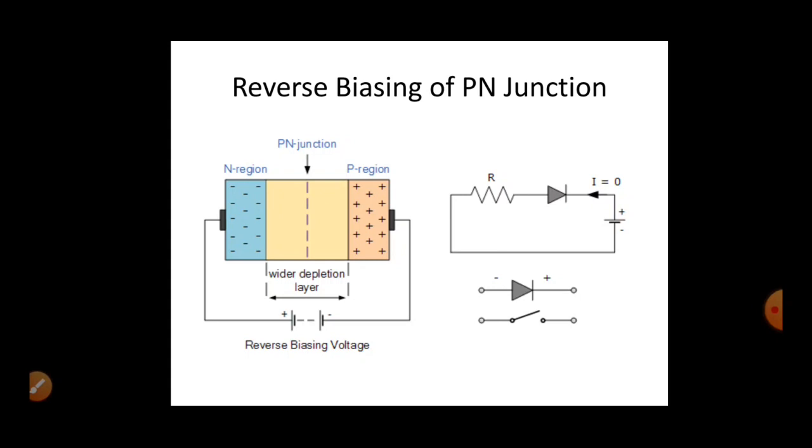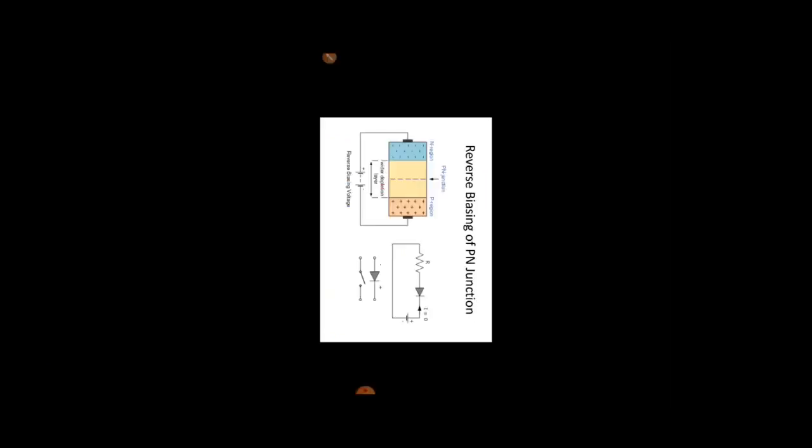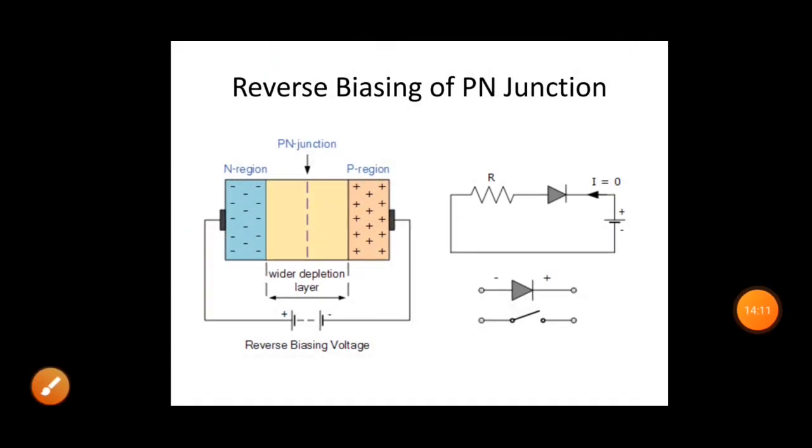So when we reverse bias the p-n junction diode, the width of the depletion region keeps on growing, and since there is no motion of carriers from one region to another, the diode is considered an open circuit. It is turned off. Most of the time, diodes are used in forward bias only. If it is reverse biased, the diode is in open circuit condition.